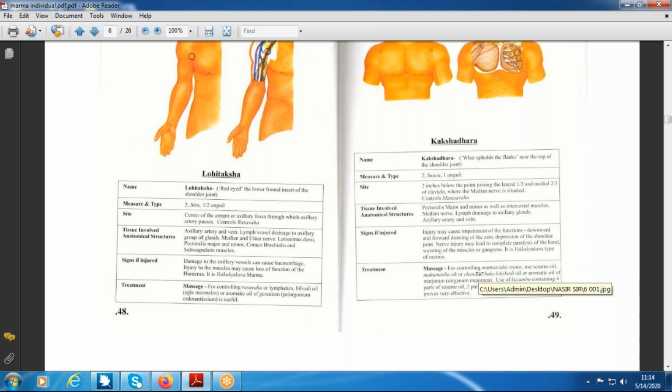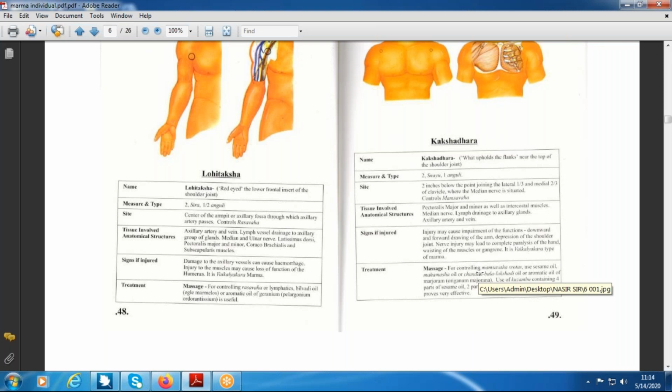Surrounding this surgical neck, the very important nerve in the upper limb is the axillary nerve, which encircles the surgical neck. Along with it, the blood vessels, the anterior circumflex artery and posterior circumflex artery, also encircle the neck of the femur and neck of the humerus. This is a very important junction.